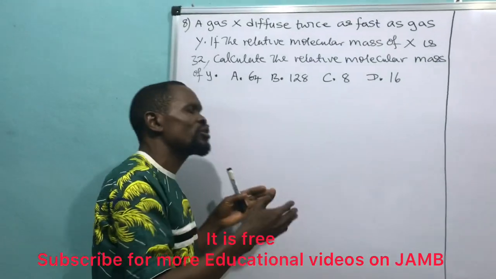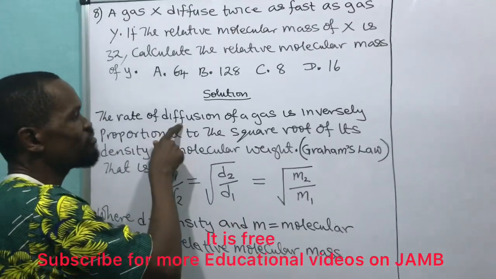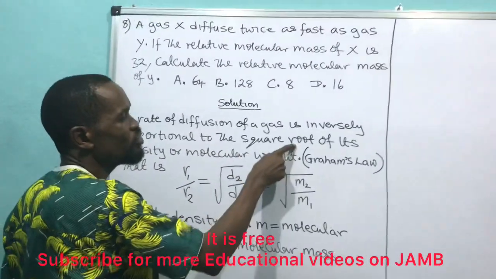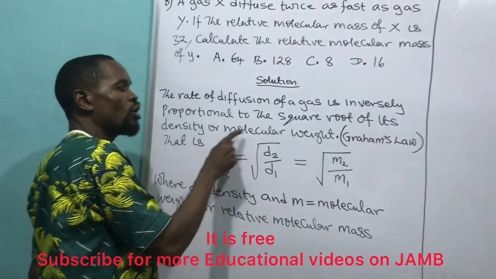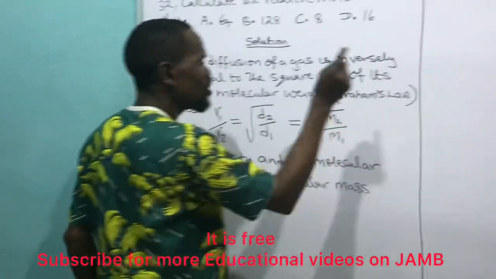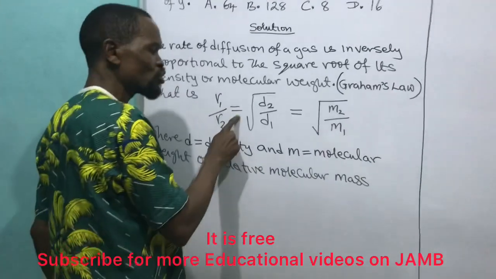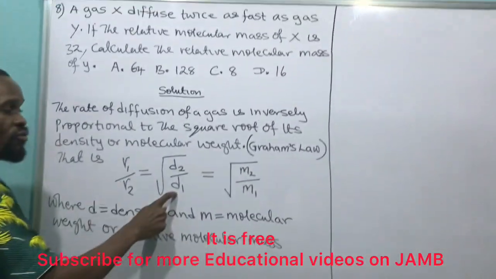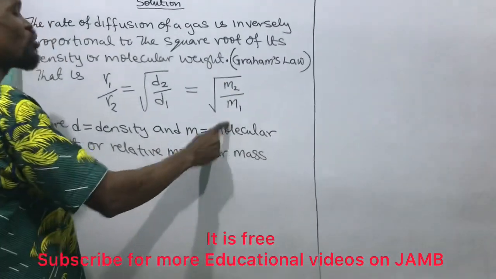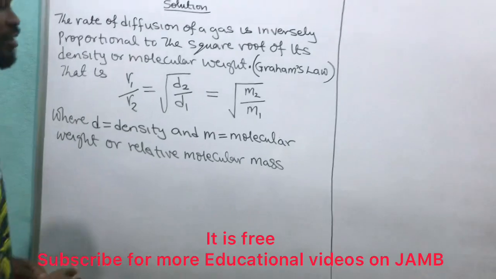Before I go into this, let's record it. The rate of diffusion of a gas is inversely proportional to the square root of its density or molecular weight. Who said that? Graham's Law. Graham's Law tells us that rate 1 over rate 2 equals the square root of density 2 over density 1, which also equals the square root of molecular weight 2 over molecular weight 1, where D is the density, as I've already explained.